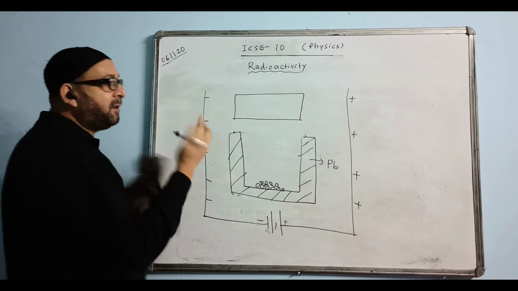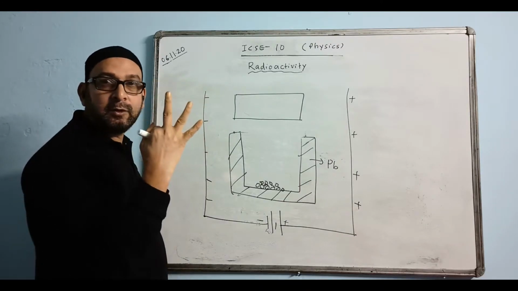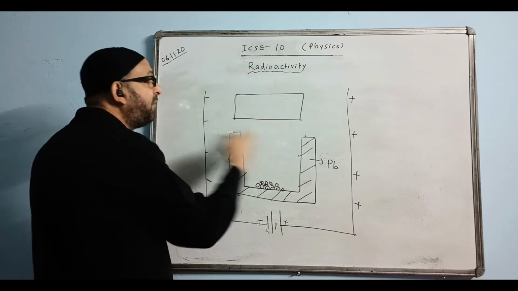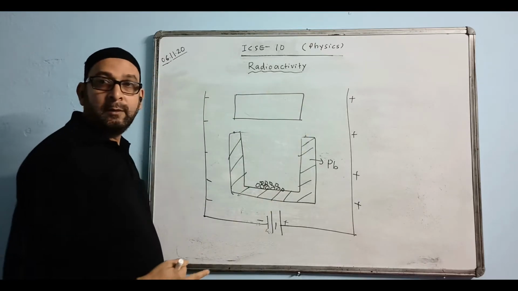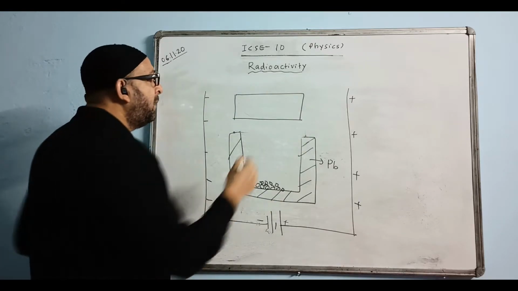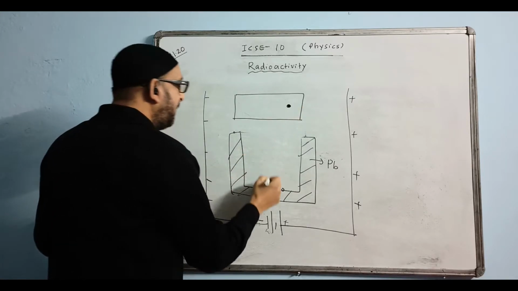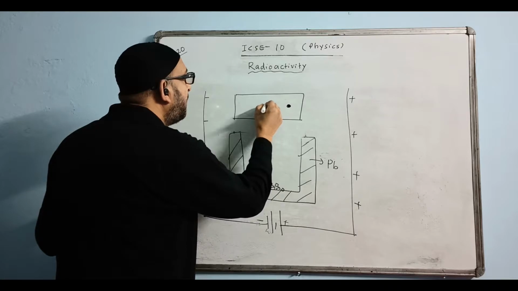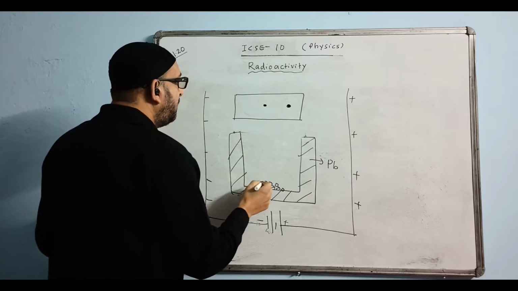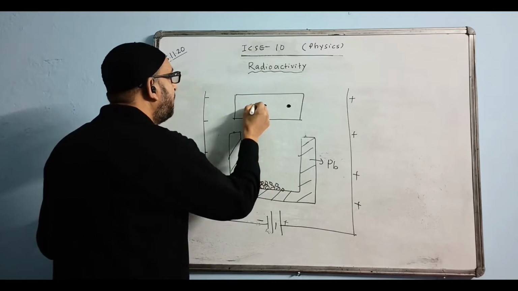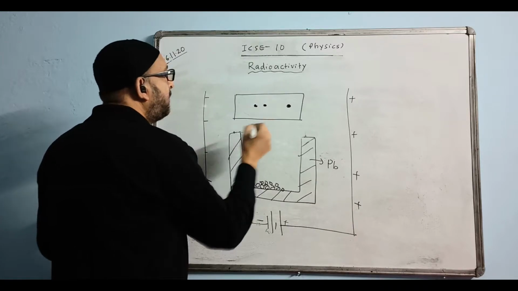He found there were only three distinct spots. Three spots only, not that the photographic plate was having spots all over. Only three spots were there. The first spot was somewhere here. The second spot was exactly at the center of the plate. And the third spot was somewhere here. Three spots.